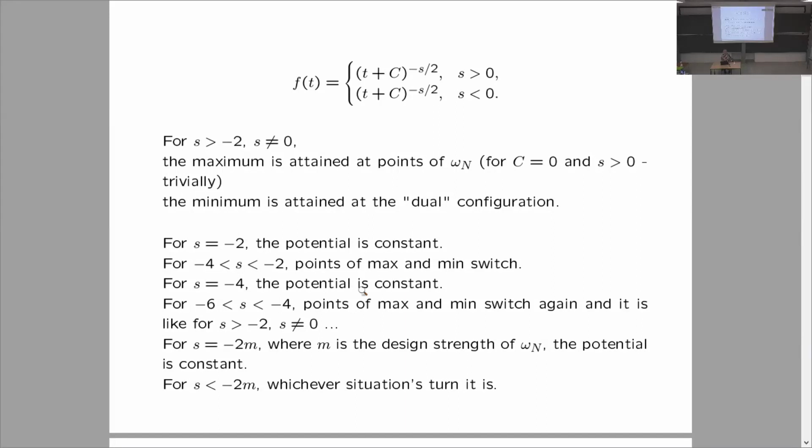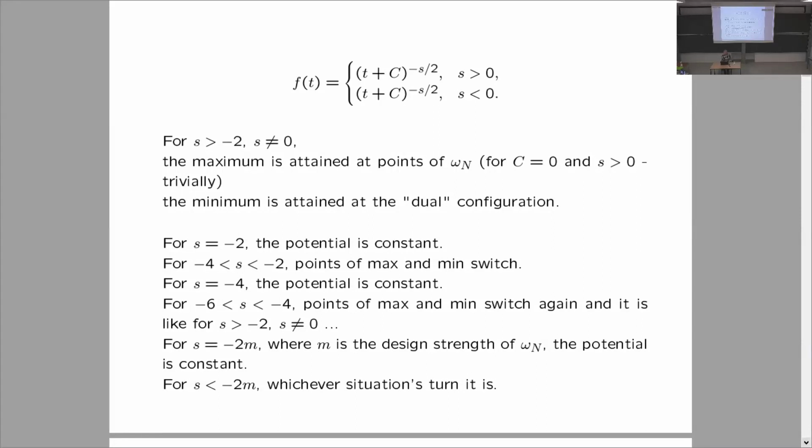And the situation keeps switching. At every even negative value of S, the situation switches again and again, until we reach S equals -2m, where m is the strength of the spherical design configuration. So it switches after that one last time. And for all S less than -2m, it stays in either this situation or the opposite situation.